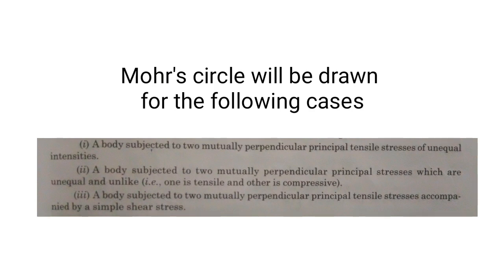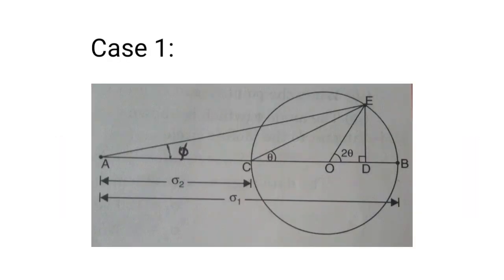Third case, a body subjected to two mutually perpendicular principal tensile stresses accompanied by a simple shear stress. In the first case, sigma 1 is the major tensile stress, sigma 2 is the minor tensile stress and theta is the angle made by the oblique plane.